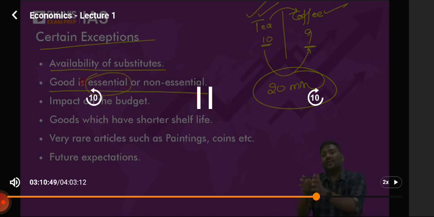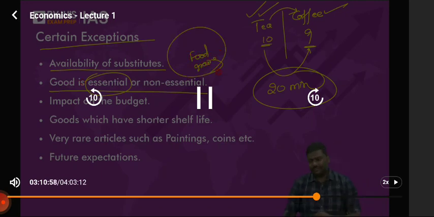For example, food grains. Don't you think food grains are essential? Anybody here who says, sir, food grains are not essential, these are very luxury, non-essential products? Anybody here? These are essential. Now tell me, price of the essential food grain goes up. Will you suddenly reduce the demand? Of course not. I'll give you one example here.